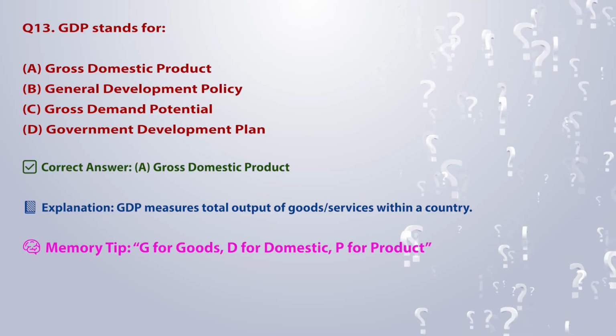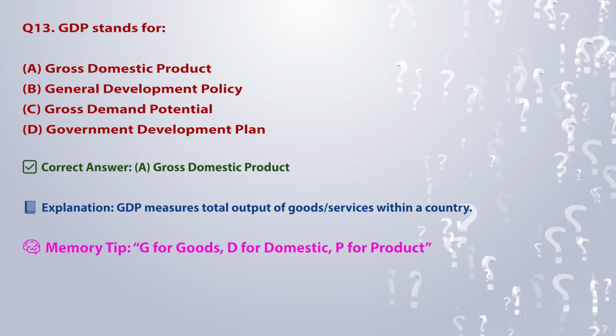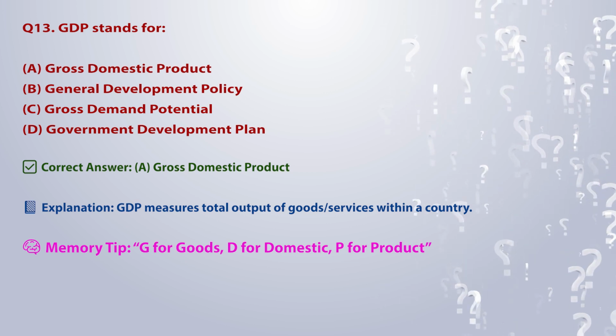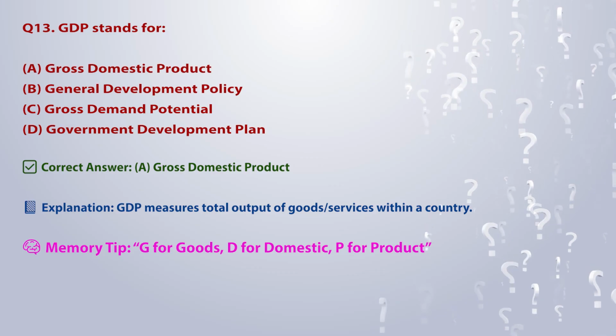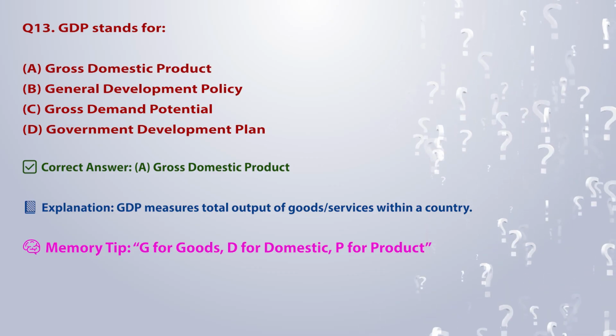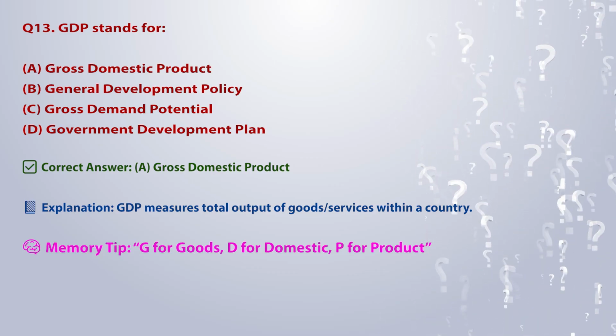Correct answer: A. Gross domestic product. Explanation: GDP measures total output of goods and services within a country. Memory tip: G for goods, D for domestic, P for product.